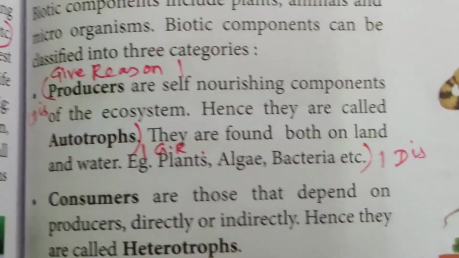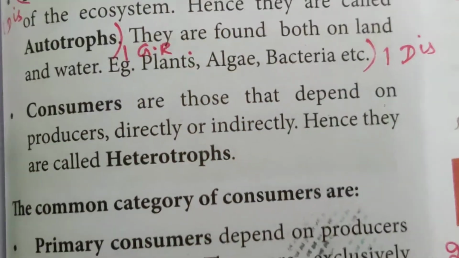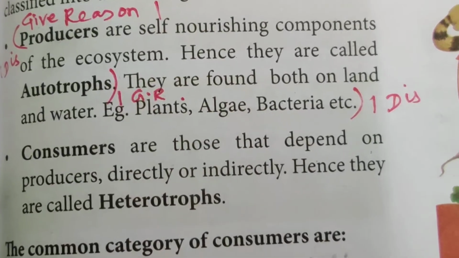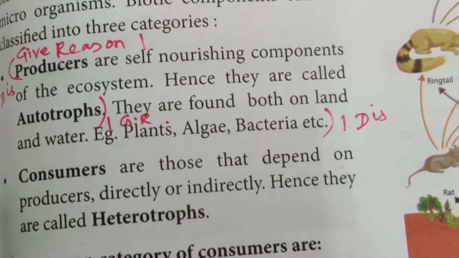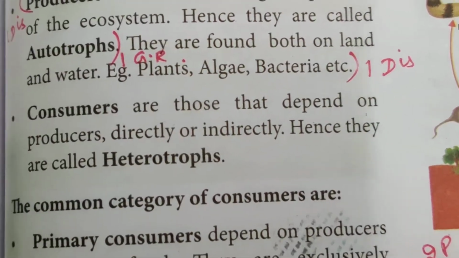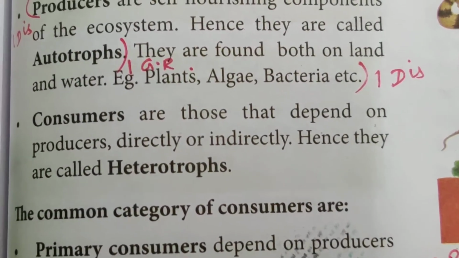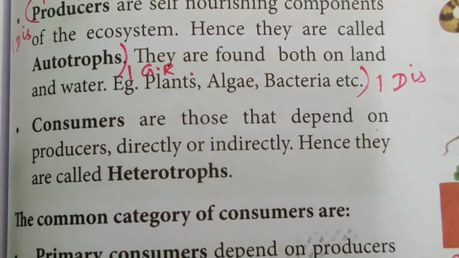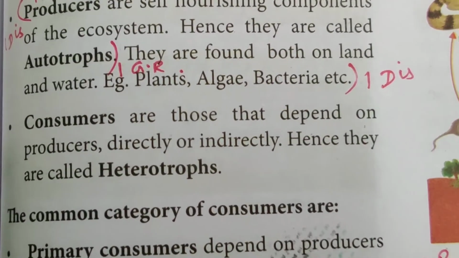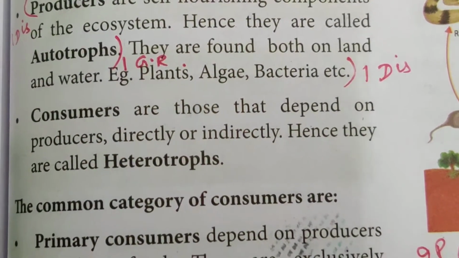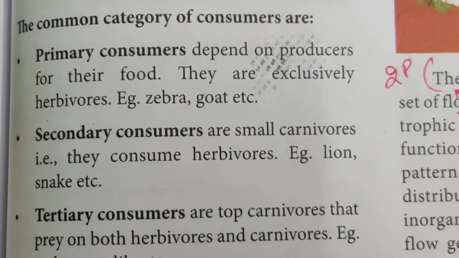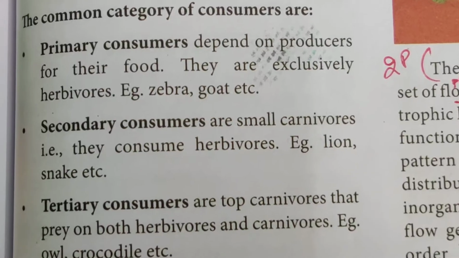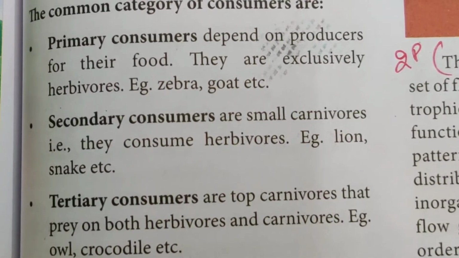Now, consumers. They are those that depend on producers directly or indirectly, hence they are called heterotrophs. The common categories of consumers are primary consumers, secondary consumers, and tertiary consumers.